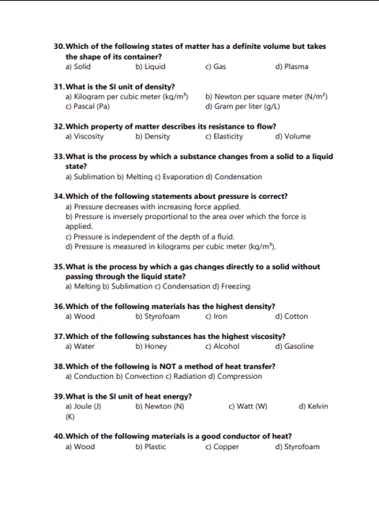Next question is, what is the SI unit of density? Kilogram per cubic meter, Newton per square meter, Pascal or gram per liter? Correct answer for question number 31 is A, that is kilogram per cubic meter.